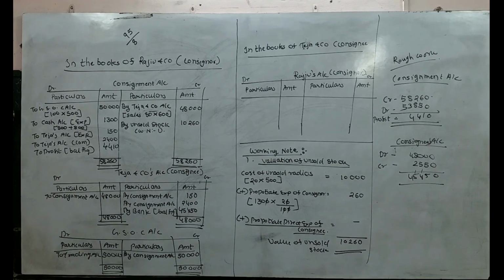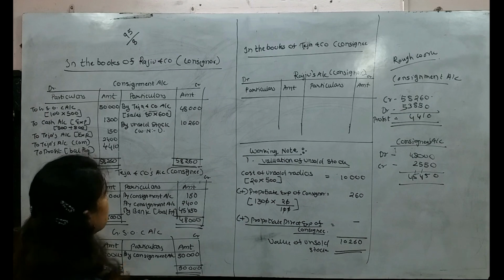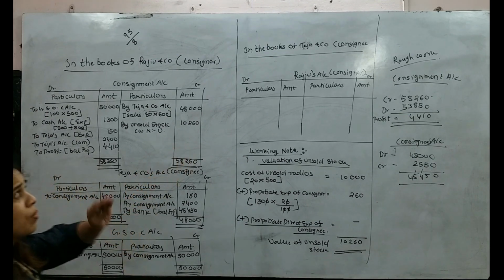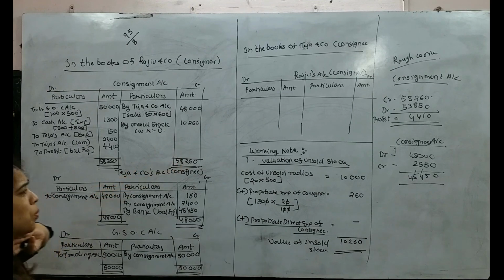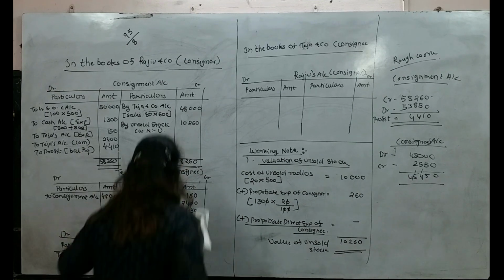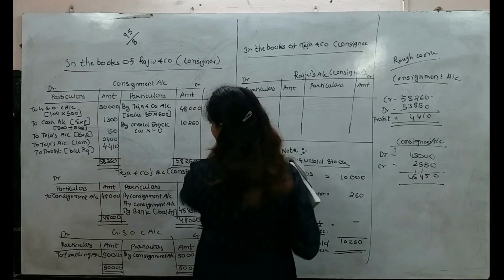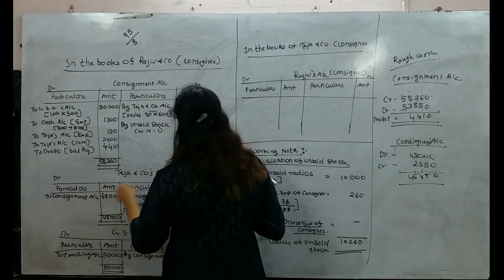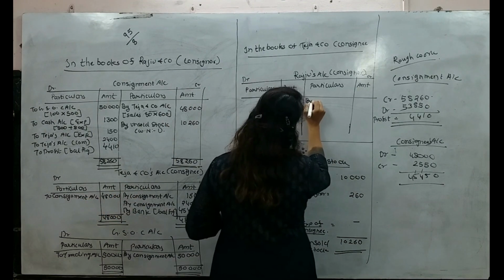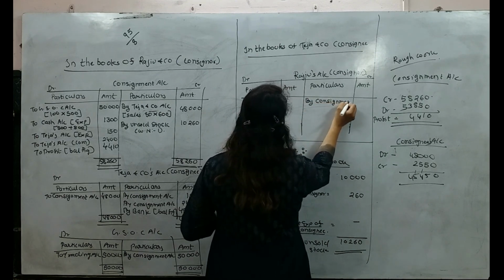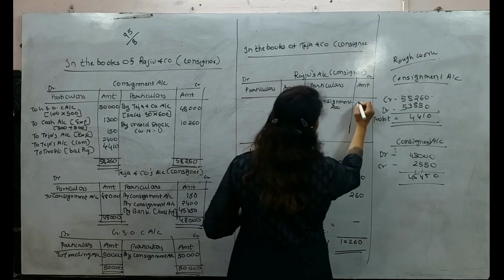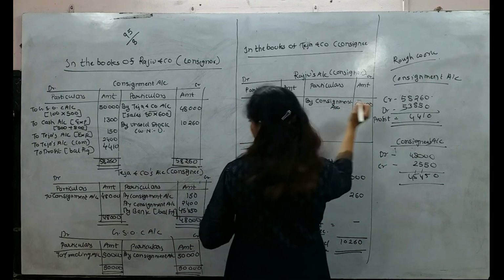Okay, so in the books of consignor, 3 ledgers we have prepared. Now in the books of consignee, we are preparing only one ledger, that is consignor's account, and that is going to be very easy. Opposite to consignee, we will prepare consignor. To consignment 48,000, so here I will write by consignment account 48,000.